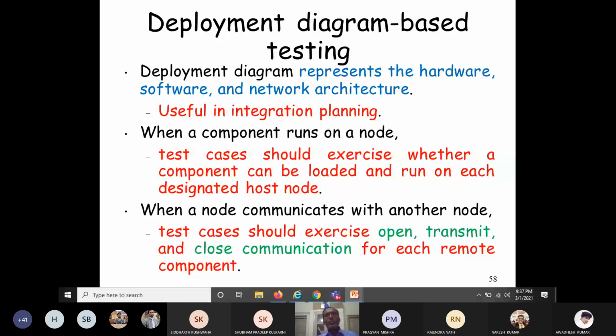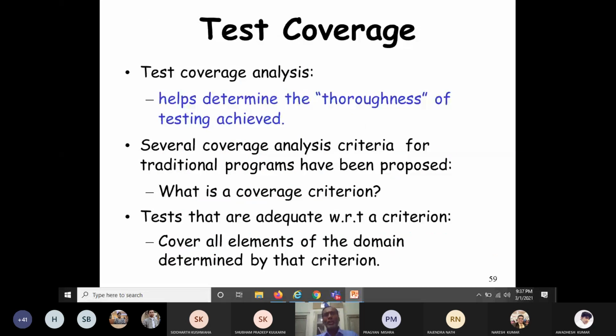Thank you very much. Today we have seen how the different UML diagrams can be used for object-oriented software testing, and the generic testing strategies for these UML diagrams. Next class we will discuss the special coverages for the testing of object-oriented software. Today we have seen some coverages like state coverage, message path coverage, and state transition coverage. Next class we will see in detail the new test coverages that are required for testing object-oriented software. So we'll stop here. Any doubt, please ask.